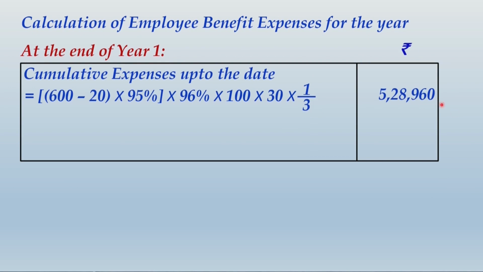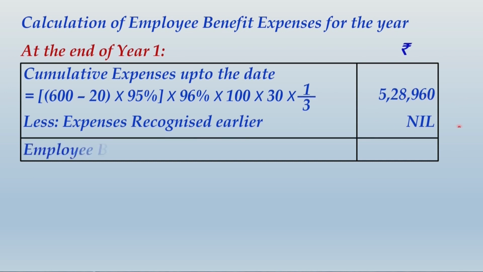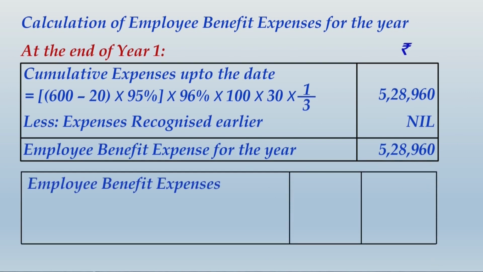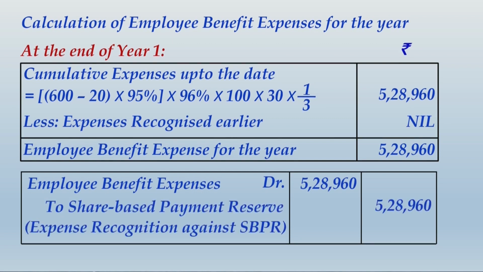This is however the cumulative balance up to the date, that means cumulative balance up to the end of first year. From this you subtract whatever amount you have recognized earlier. Obviously nothing has been recognized earlier, so this amount 5,28,960 will be recognized in the first year by passing this entry, that is employee benefit expenses debit to share based payment reserve. I have already explained you the accounting entry. There is no change in the accounting entry.